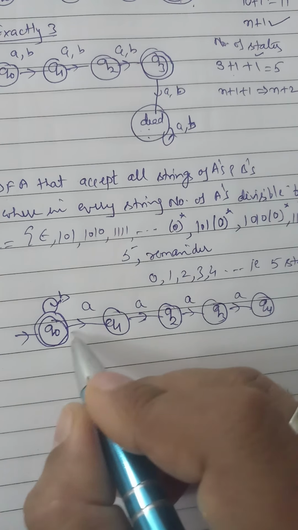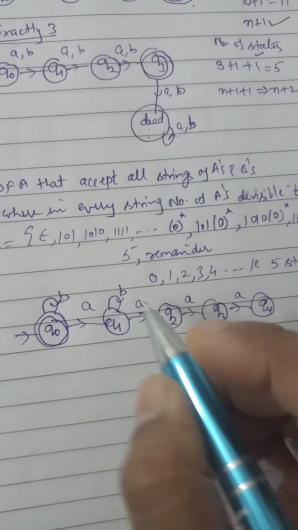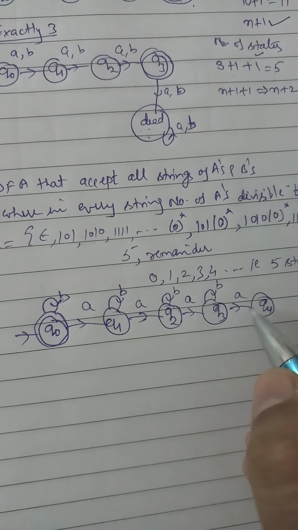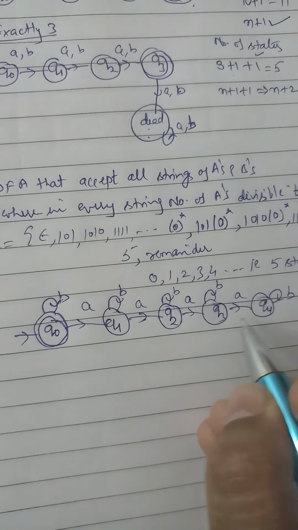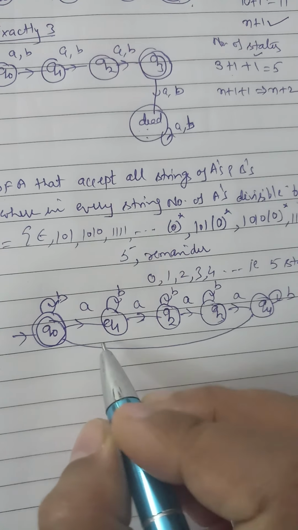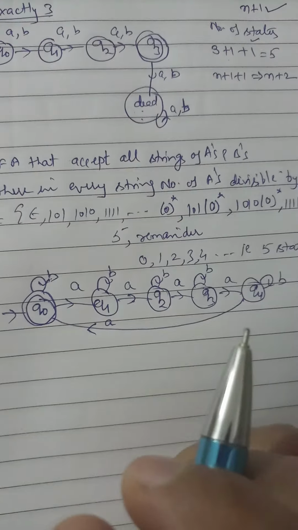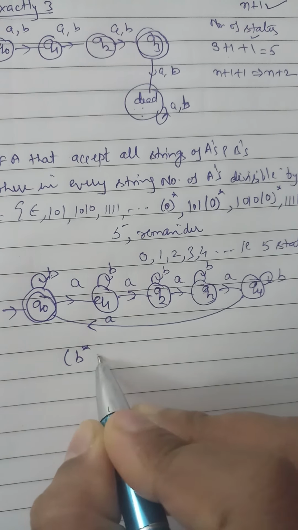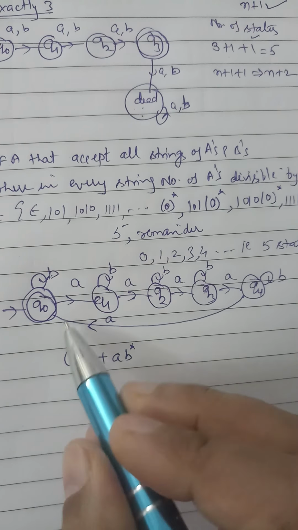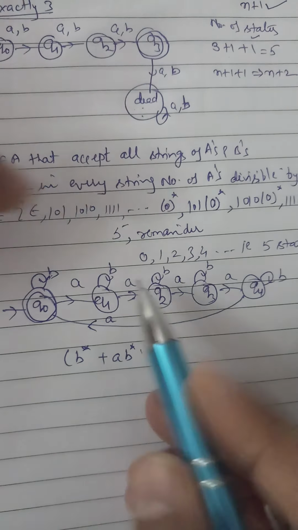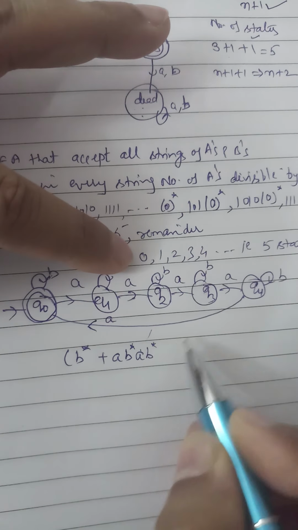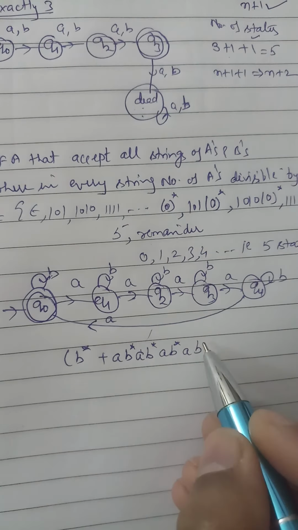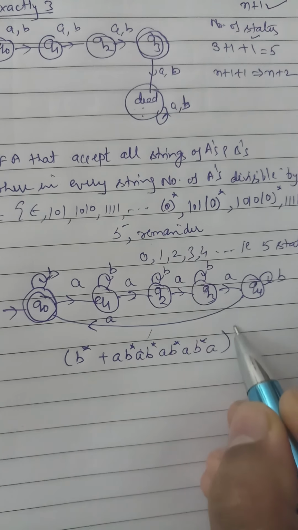In the similar way, from Q0 on A or B, from Q1 A or B, from Q2 A or B, from Q3 A or B, and from Q4 B is there, and when we get A, it will go to Q0. So we can write it like this: B star plus A B star A B star A B star A B star A B star, whole star.